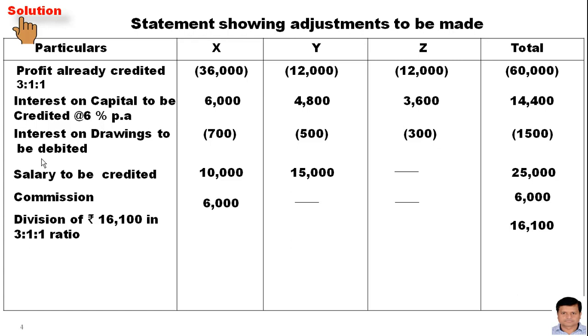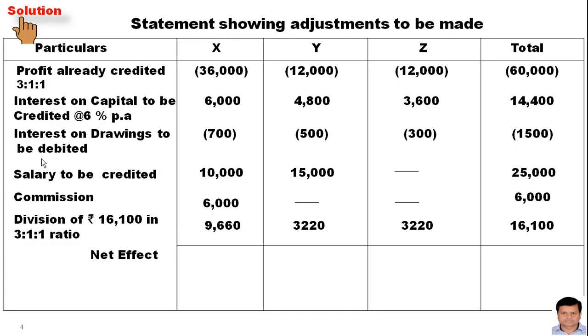The PSR is 3:1:1. So distribute this amount: 9,660, 3,220 and 3,220. Get the balance separately for each partner, X, Y and Z. So this is the net effect. If we get the balance of X, the answer is 5,040. It's a negative balance. If we get the answer for Y, we get a positive balance of 10,520. If we get the balance of Z, we get 5,480. That is a negative balance.